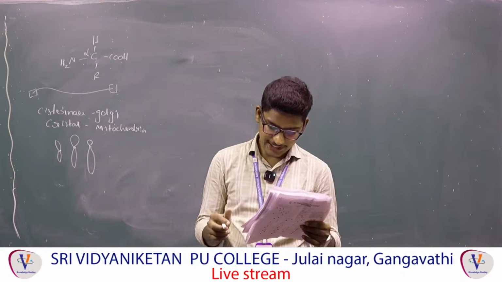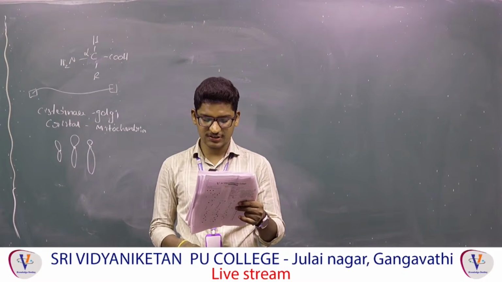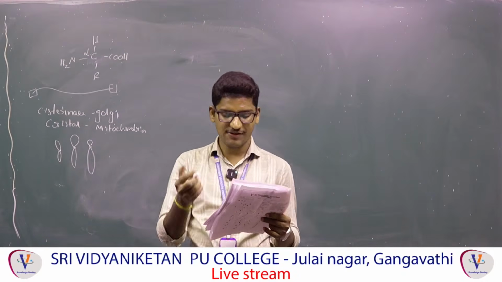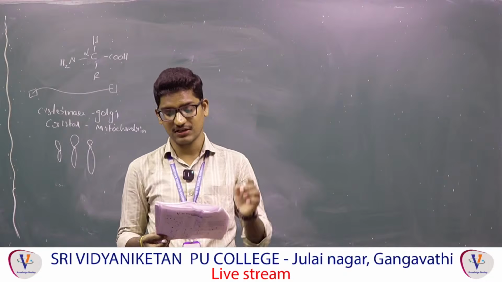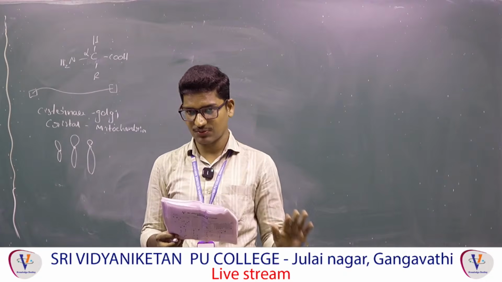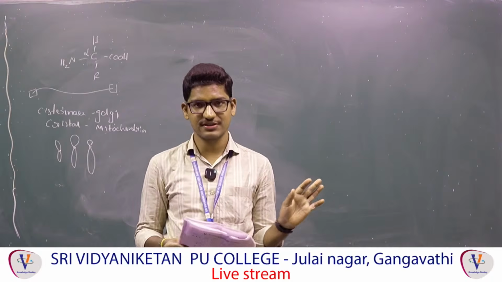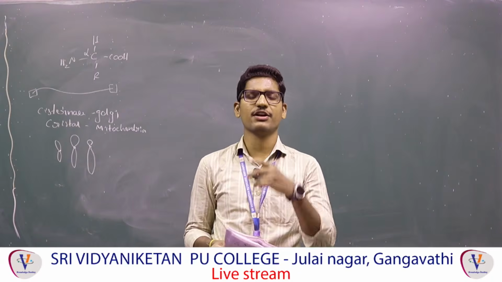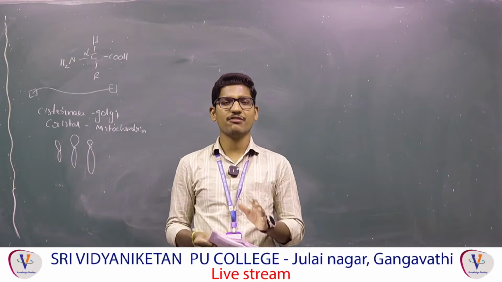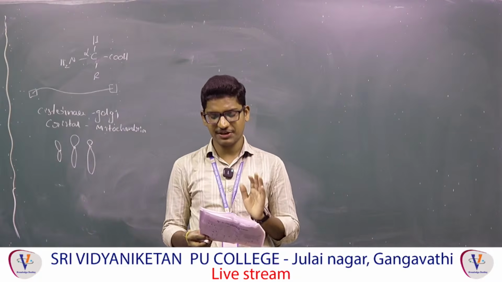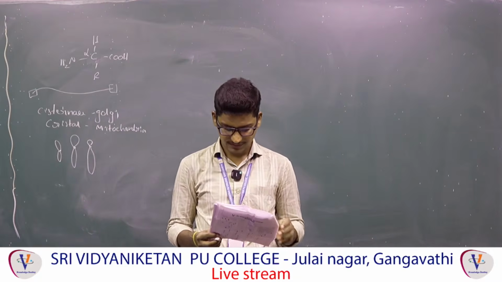126, related to pond ecosystem, which is incorrect. First option, from the first two or three words itself we can guess it. There is no bidirectional movement of energy in any kind of ecosystem, whether it is a pond, terrestrial or aquatic, whatever. Energy flow is always unidirectional. Here they are mentioning bidirectional, which is wrong.